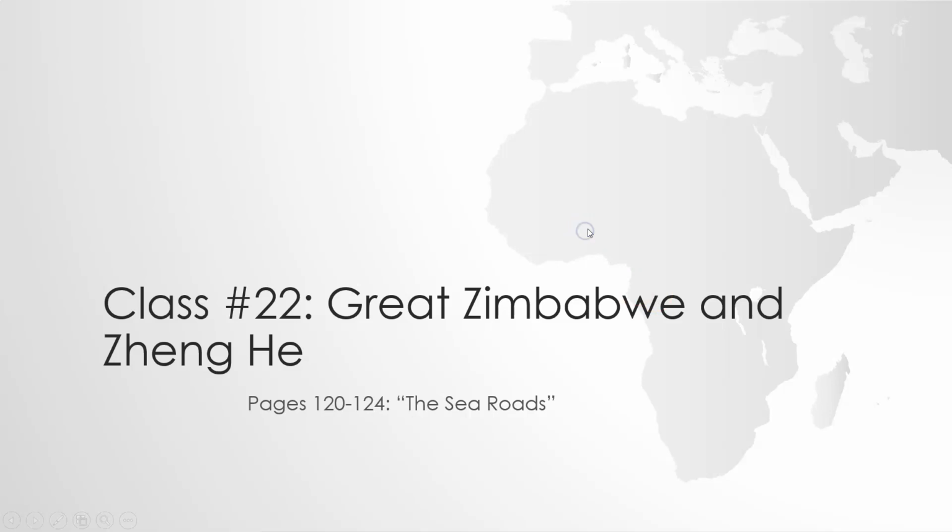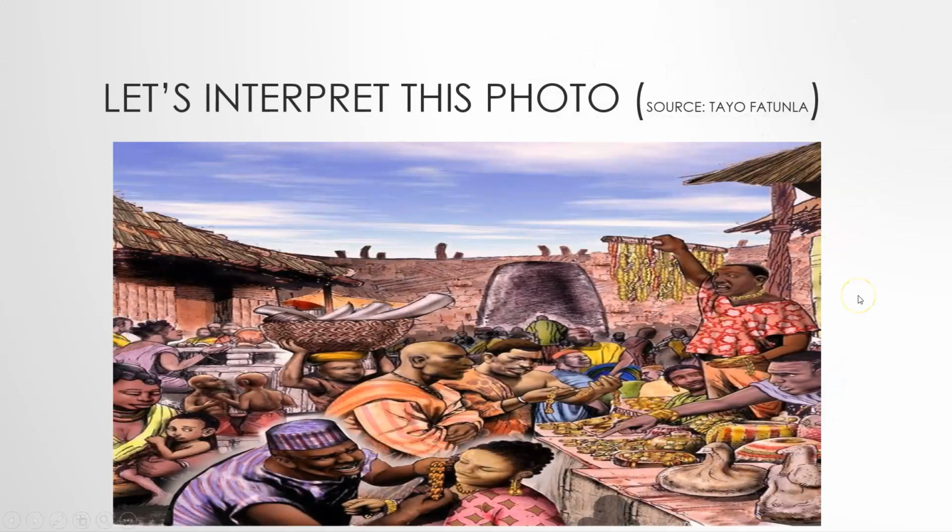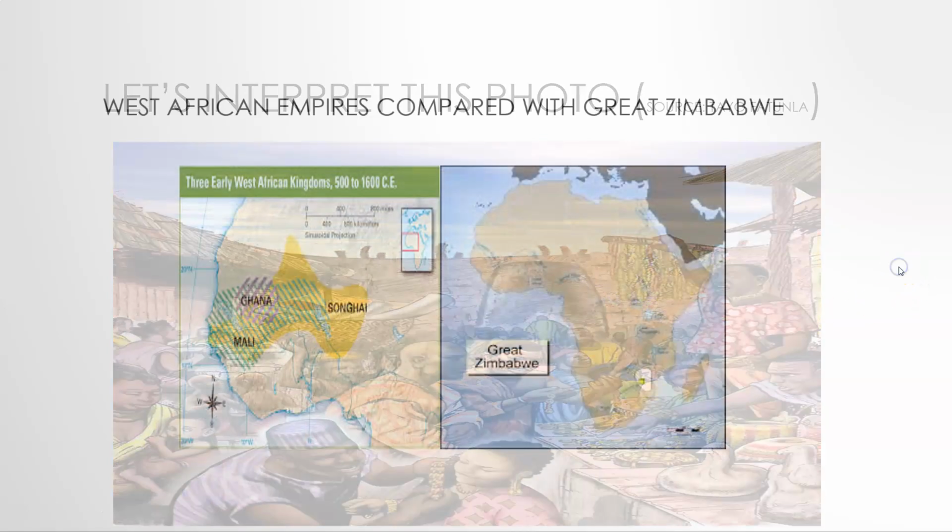So starting with Great Zimbabwe, we looked at this painting of Great Zimbabwe. And if you look at this, very vibrant, very lively, a lot of trade going on. We see the soapstone art here, lots of jewelry, gold, ivory, food. So from this picture, you can see a lot of trade, a lot of interactions, a lot of prosperity, that you can buy these things. And we also see this wall. So we looked at this just to give you a little flavor of what Great Zimbabwe was all about.